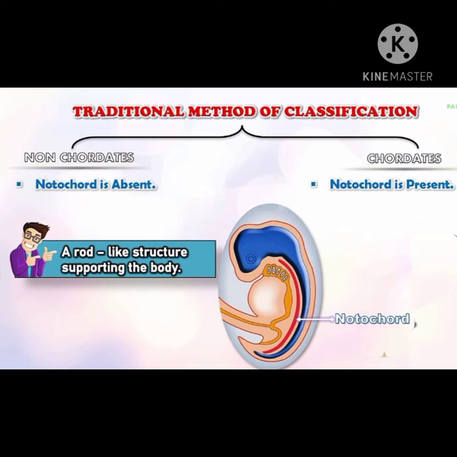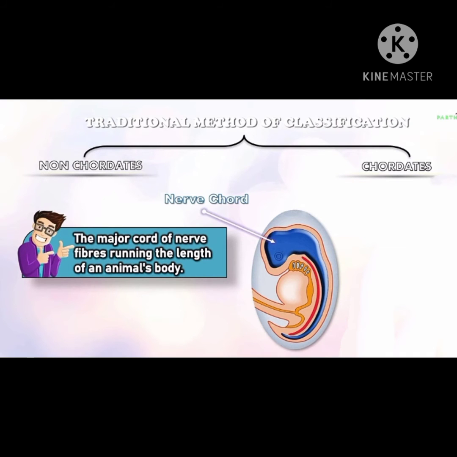Now we will talk about nerve cord. That is the major cord of nerve fibers running the length of an animal body. In the given diagram of embryo, the blue color on the back, it is nerve cord. That is the major cord of nerve fiber running the length of an animal body. This nerve cord is made up of nerve fiber, that is neurons. When this embryo will grow bigger in child, this nerve cord will convert into brain and spinal cord, which helps to coordinate and control the movement of body.